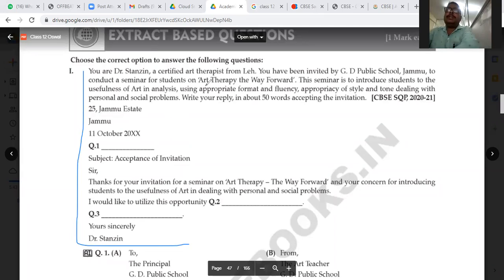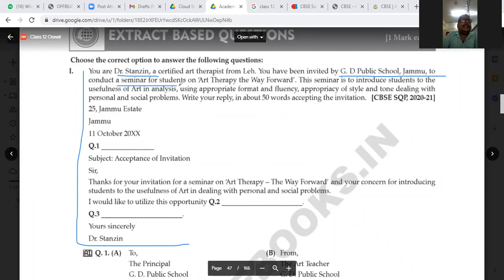So here you can see who you are. You are Dr. Stanjin. It is clarified here who you are: Dr. Stanjin, a certified art therapist from Leh. So it is clear from here. You have been invited by GD Public School. So who has invited you? That is clear: GD Public School, from Jammu, has invited you.